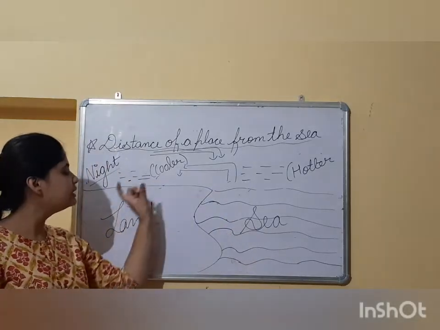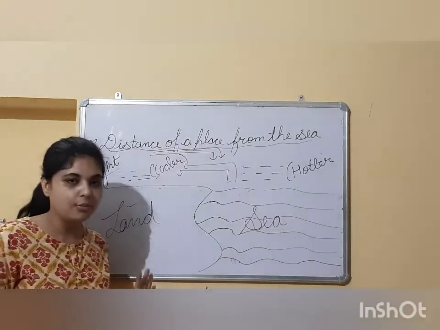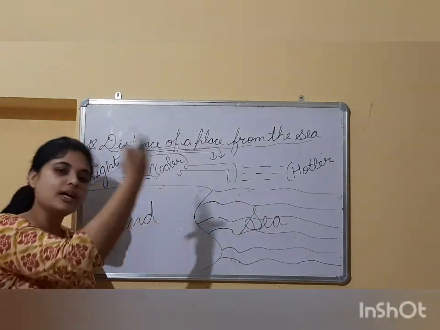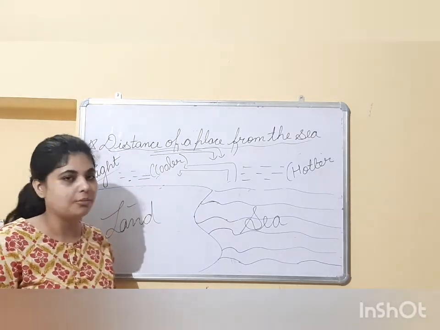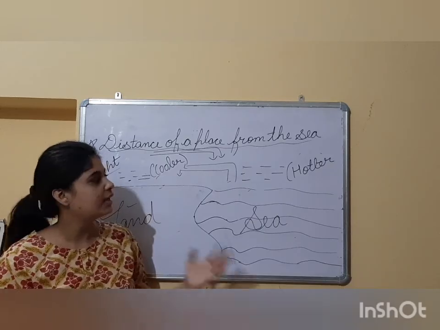So because of this sea breeze and land breeze, the coastal places have a moderate type of climate. The coastal places means places near the sea, but the places which are away from the sea will have an extreme type of climate, right? So the distance of a place from the sea also affects the climate of a place.